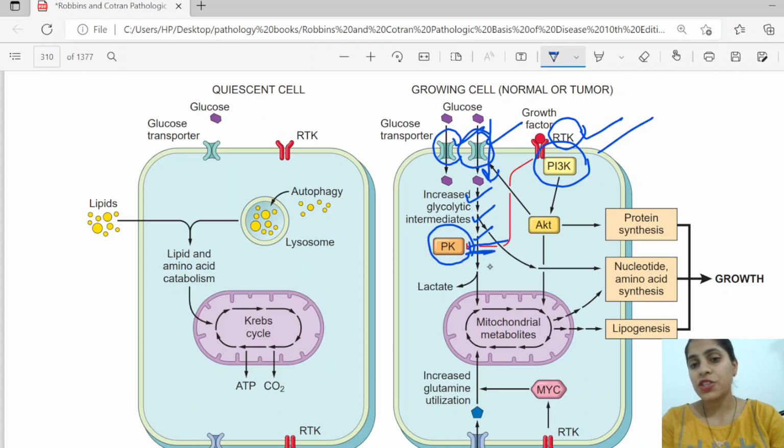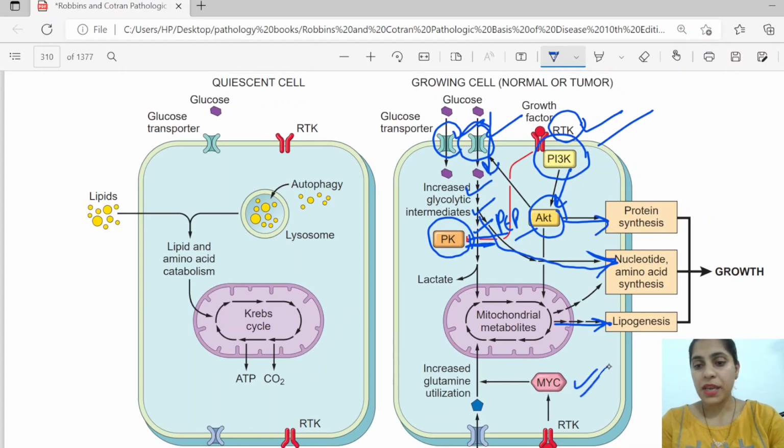that is leading to the stopping of this pathway just before. So the intermediates will be collected. What intermediates? PEP, phosphoenolpyruvate will accumulate and other intermediates will also accumulate. So these will all be converted and diverted for the synthesis of nucleotides and amino acids. Also, through the phosphoinositol 3 kinase pathway, AKT will be activated, causing protein synthesis as well as lipogenesis.